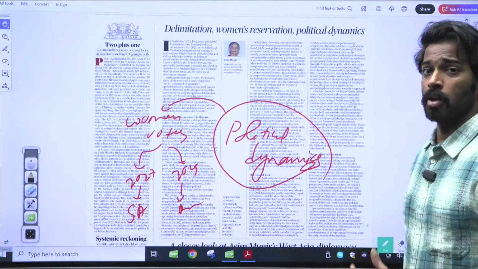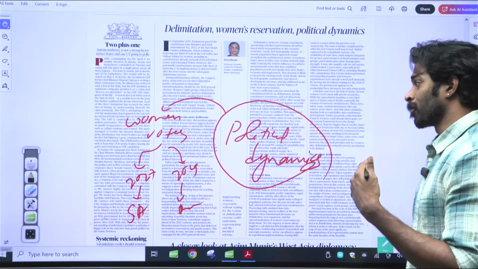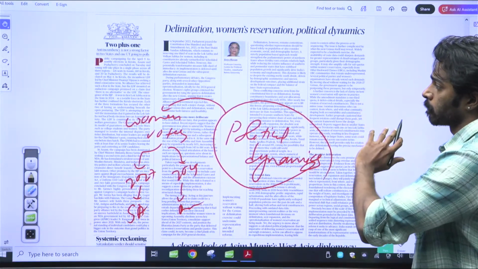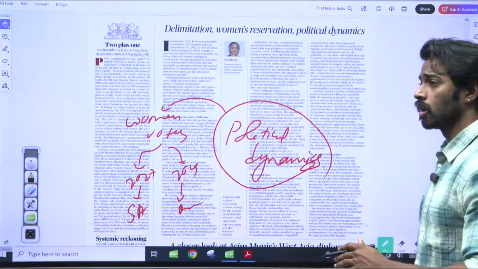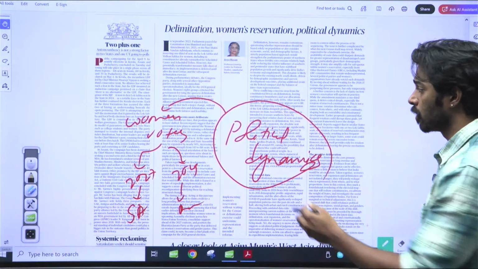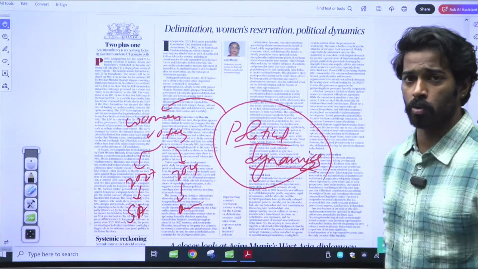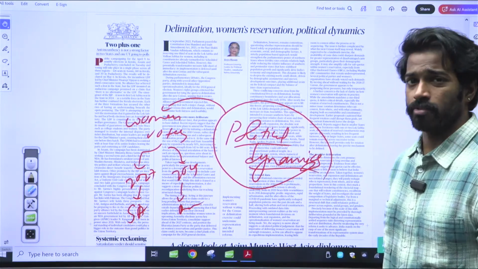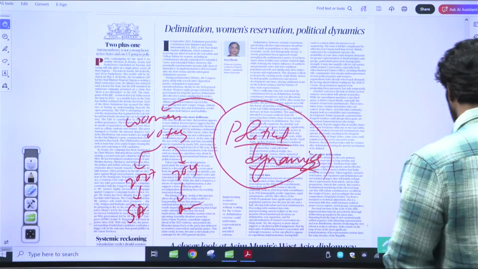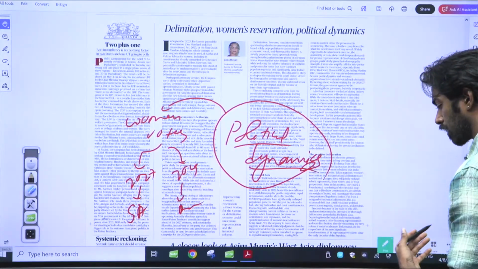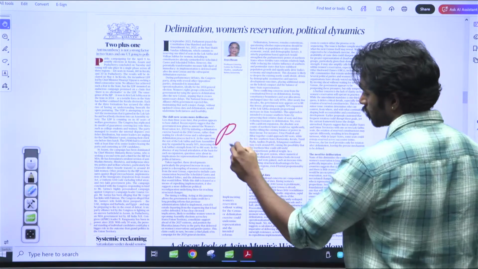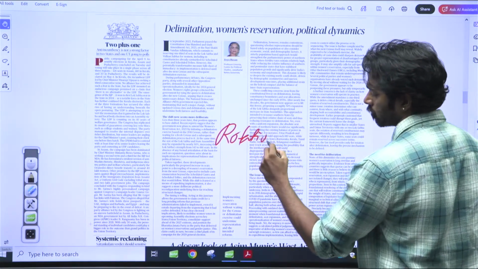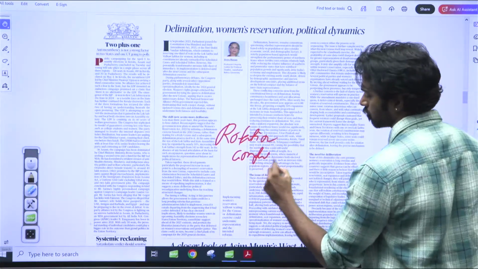That is another drawback, because any positive change that is being brought into India should be done based on the necessities and not based on political dynamics. Whenever you do it based on political dynamics, people starve for benefits. That is what's happening. And the other aspect that is very important is the rotational confusion, as I've discussed in the recent past, right?